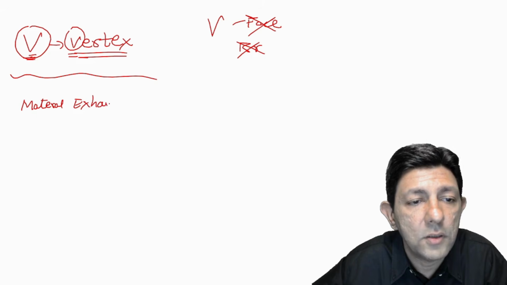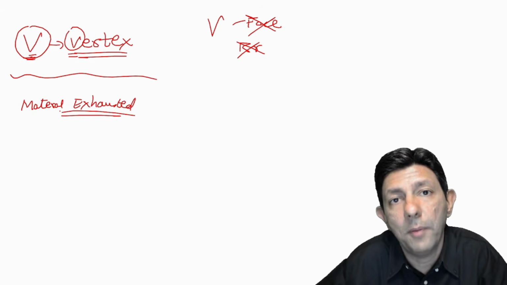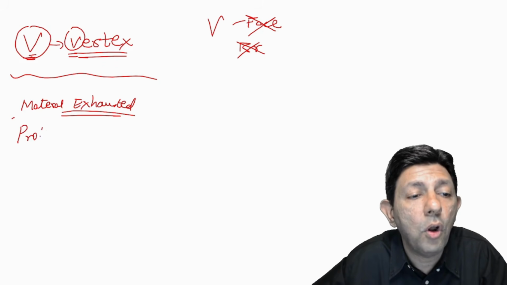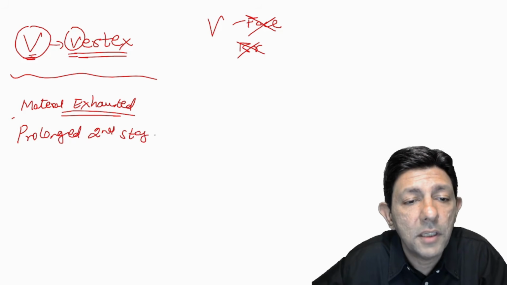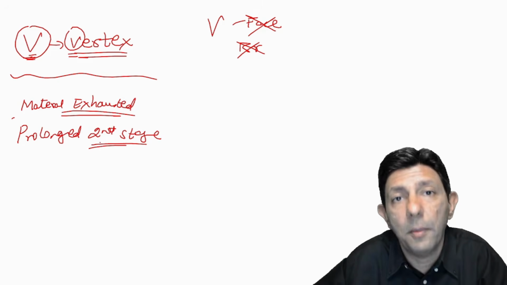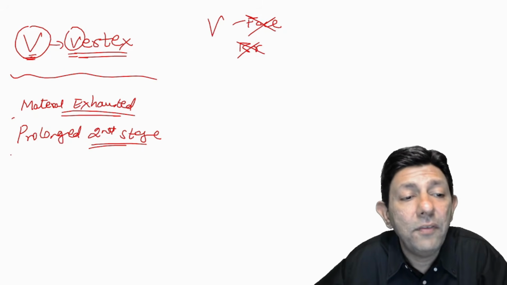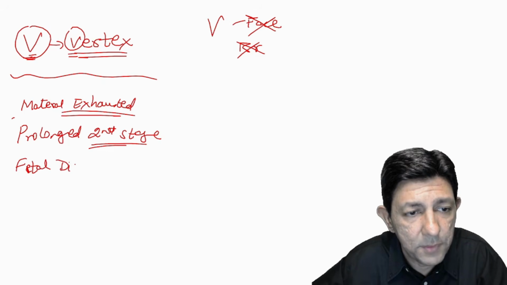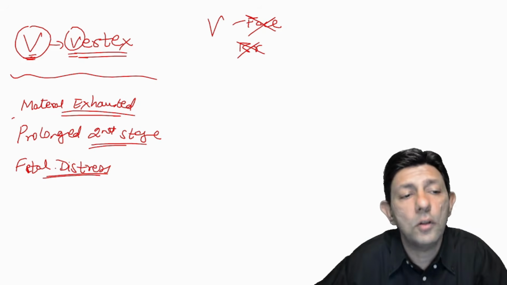Mother is exhausted, mother is pushing, mother is not able to push the baby out, maternal exhaustion. Or second, if it's a prolonged second stage, mother is pushing 2 hours, 3 hours, the baby is not coming out. Is this understood to all of you? And if it is also fetal distress, in fetal distress forceps is preferred because forceps is faster, but even in fetal distress also we can apply vacuum.